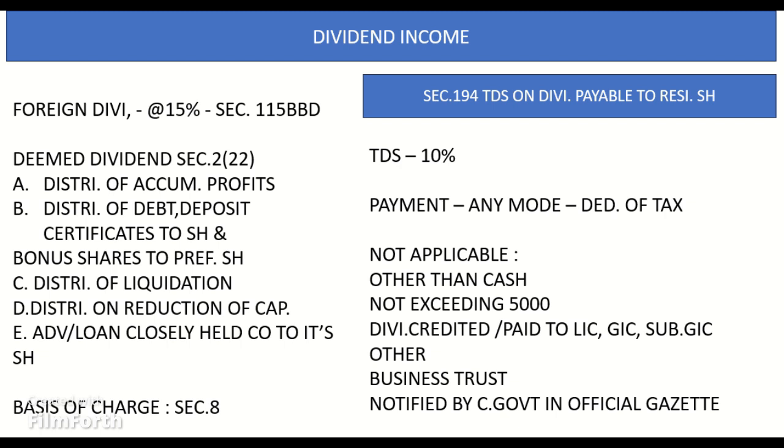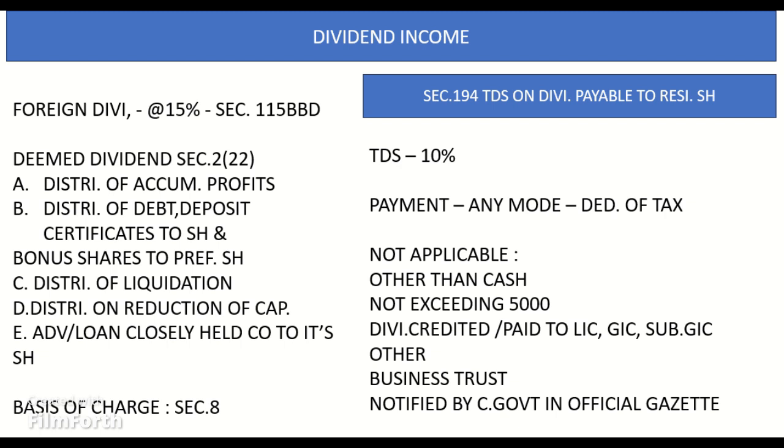Some additional points need to be known. First, subsequent repayment of loan or charge of interest at market rate does not make any difference in the applicability of Section 2(22)(e). Second, where loan is given and accumulated profits exceed the loan, then the entire loan will be deemed as dividend. No consideration is to be given to the proportionate share of the shareholder in the accumulated profits. Third, if any such loan was given to more than one shareholder, accumulated profits shall be reduced by the amount of the loan given to the earlier shareholders.